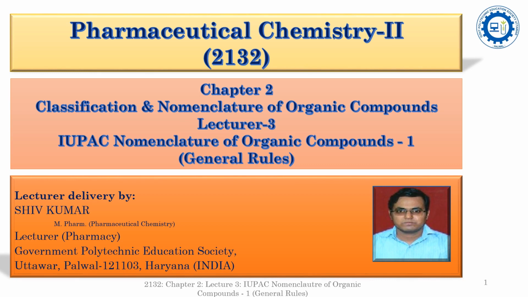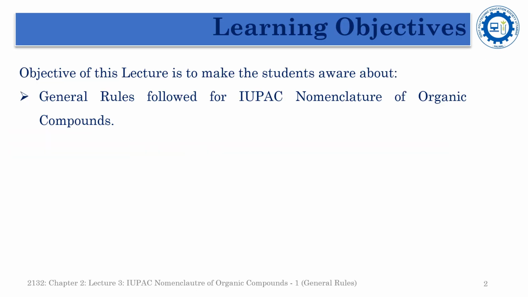In chapter 2, classification and nomenclature of organic compounds, mentioned in the subject Pharmaceutical Chemistry II, taught in Diploma in Pharmacy second year. The learning objective of this lecture session is to make the students aware about the general rules followed for IUPAC nomenclature of organic compounds.